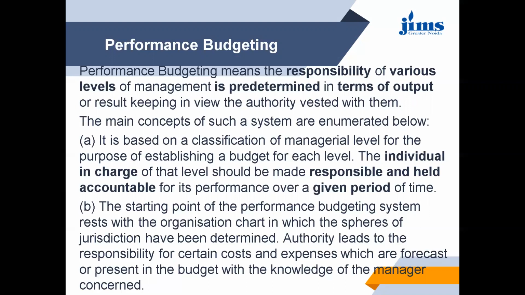So starting point of performance budget rests with the organization chart in which the spheres of jurisdiction have been determined. Authority leads to responsibility for certain costs and expenses which are forecasted or present in the budget with the knowledge of manager concerned.